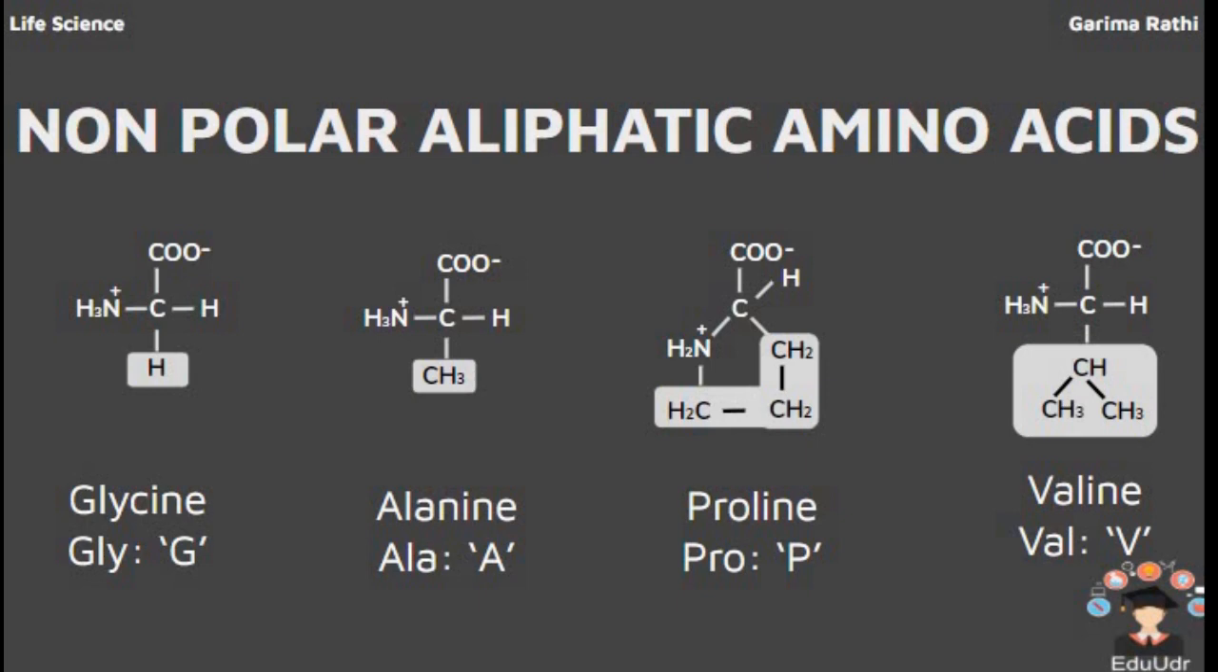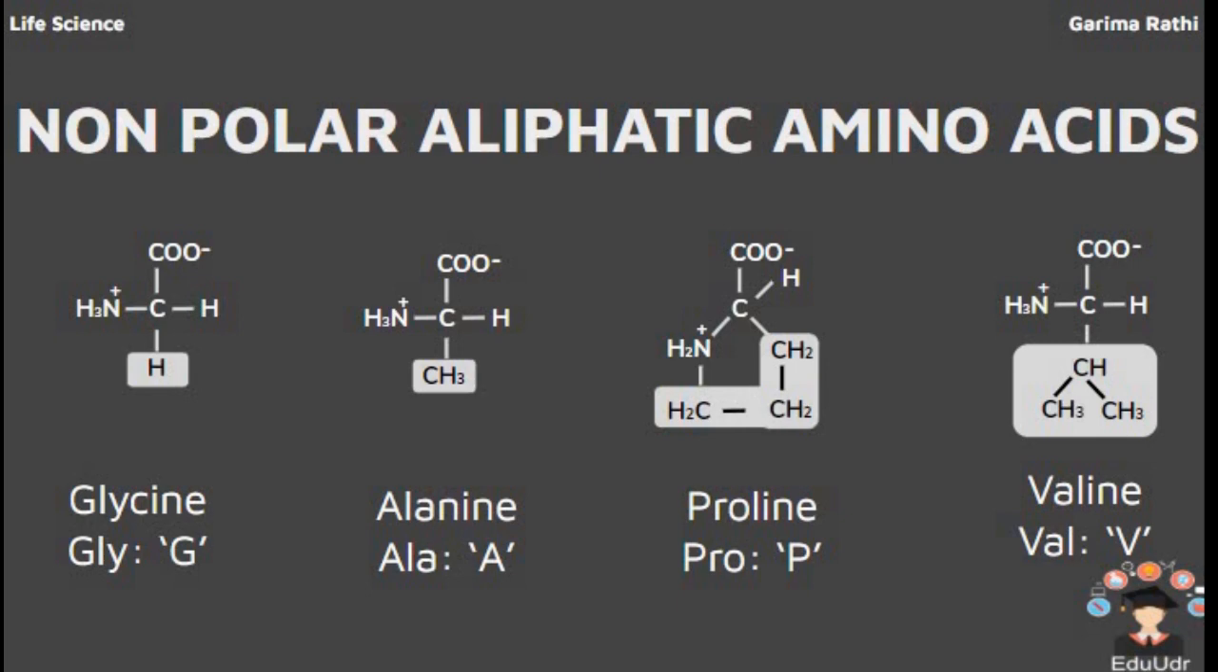As the number of methyl groups increases, their hydrophobicity also increases. In the case of glycine, they have a small H atom in their side chain, so it can exist both in hydrophobic and hydrophilic pockets. These amino acids are abbreviated by a 3-letter code and a single-letter code. They are mentioned under their names, such as GLY and capital G for glycine, ALA and single letter code capital A for alanine.